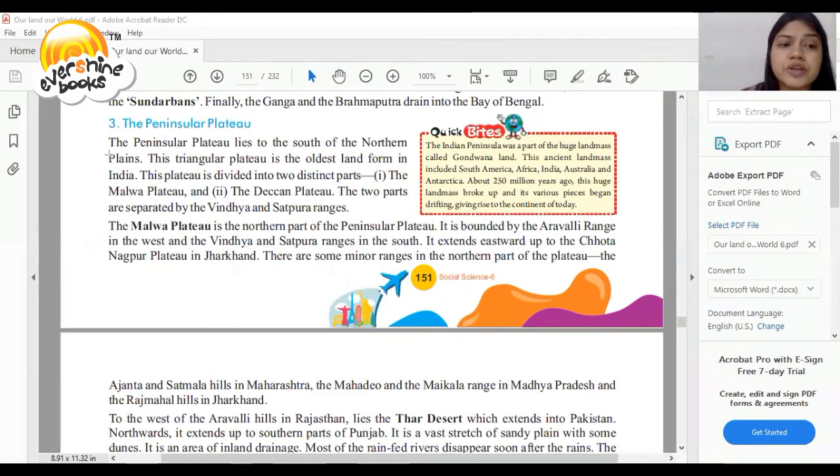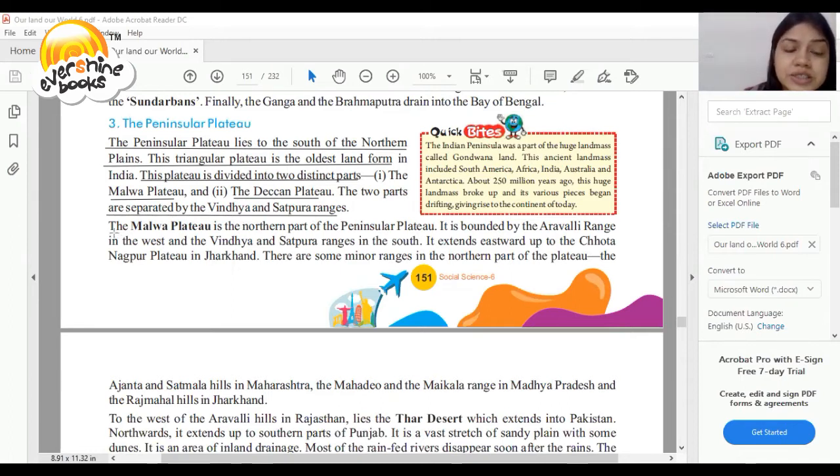So, dear student, the Peninsular Plateau lies to the south of the northern plains. The triangular plateau is the oldest landform in India. So, this plateau is divided into two distinct parts, the Malwa Plateau and the Deccan Plateau. The two parts are separated by the Vindhya and Satpura ranges.